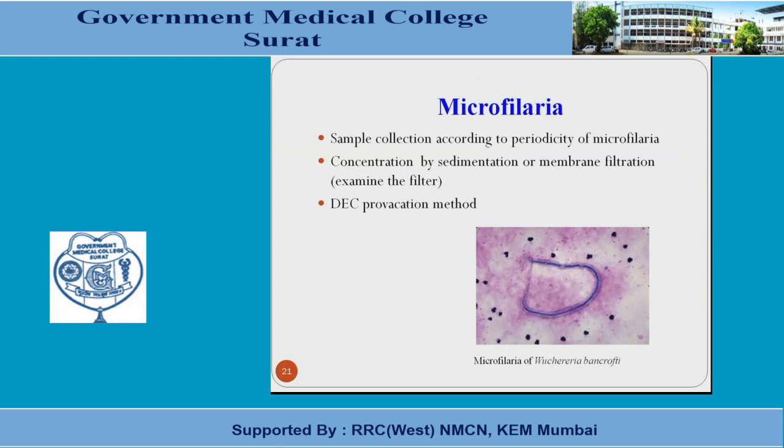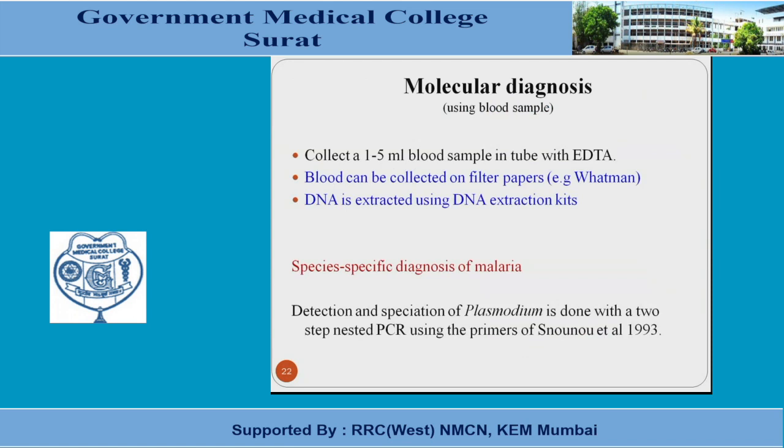Also for microfilariasis, thick and thin smear preparation is important, but there is another technique, the concentration technique, for this blood by sedimentation or membrane filtration using a filter. So for microfilariasis, the concentration and membrane filter method is also very important. We can also go for molecular diagnosis using the blood sample. The blood can be collected in an EDTA tube or on filter paper, that is Whatman filter paper. From that we do the DNA extraction, and species-specific diagnosis can be done according to the gene sequence or the kit available for molecular diagnosis.